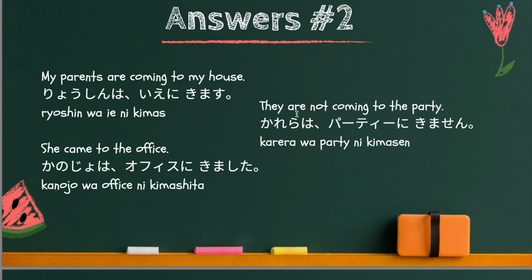Last one, they are not coming to the party. So this is negative form. Therefore, it should be 来ません, the ません ending. So, 彼らはパーティーに来ません. That's the answer. Now please repeat after me.